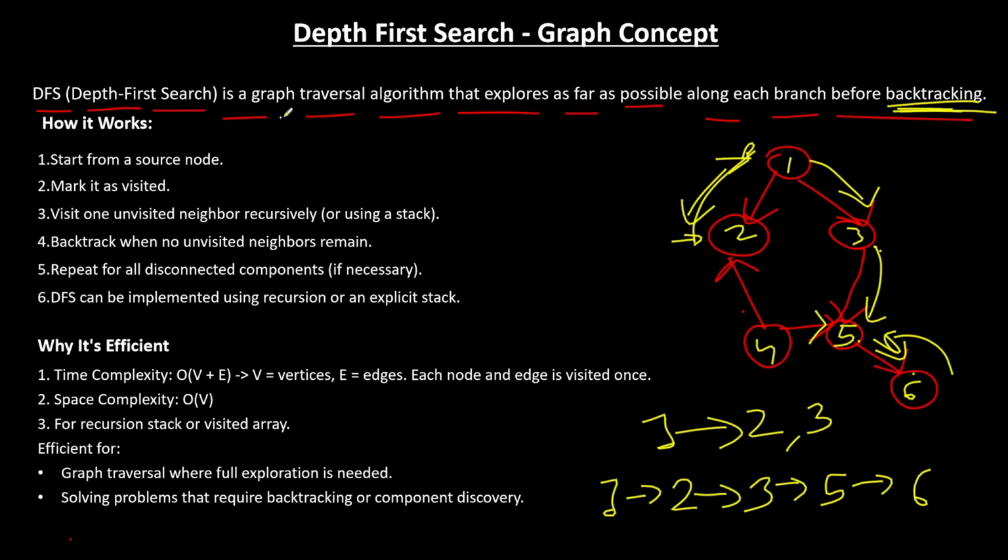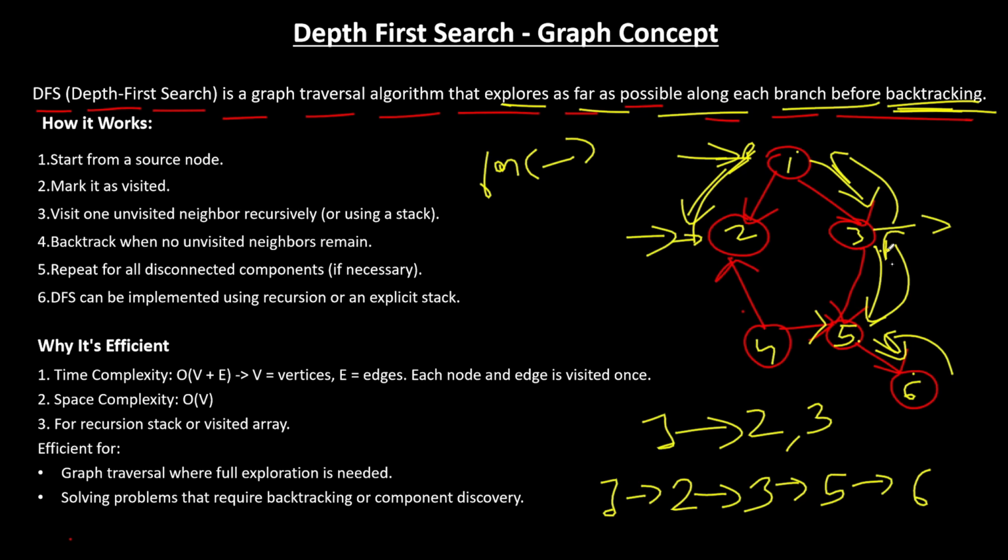And if you could see, it explores as far as possible along each branch, basically going to the depth. So we went to the depth, then you came back, backtracking. After that, you could see that you cannot access four. So what you do, usually, if you remember, we draw a for loop to go to each and every node. One was visited, then two, three, five, and six were also visited.